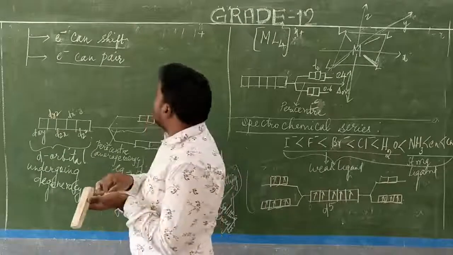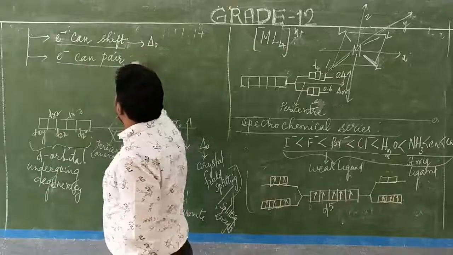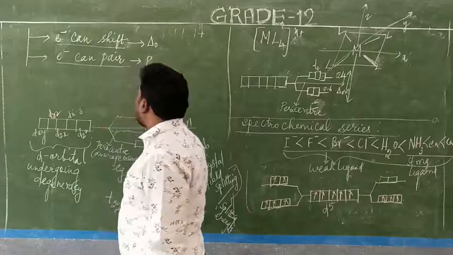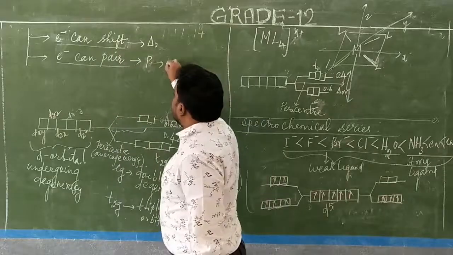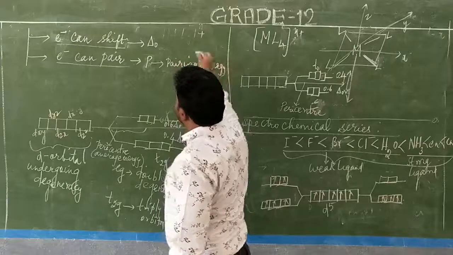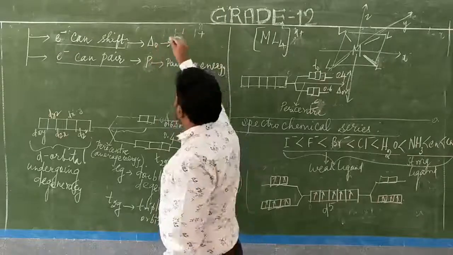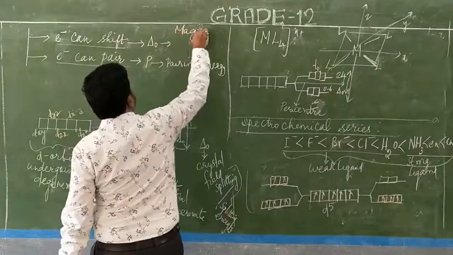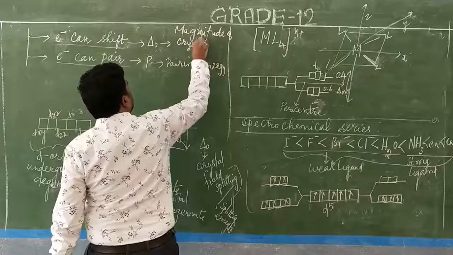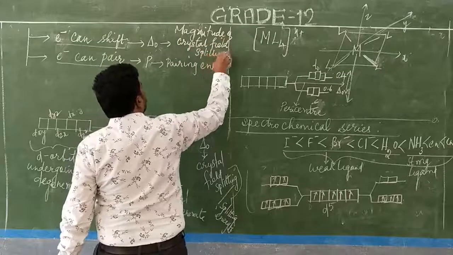So for electrons to shift, it needs an energy which is delta naught. And for electrons to pair, work has to be done, so it also needs an energy, which is capital P, called the pairing energy. And this delta naught is the magnitude of crystal field splitting, or otherwise the split energy. It is called the magnitude of crystal field splitting.